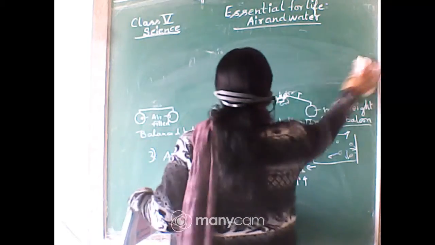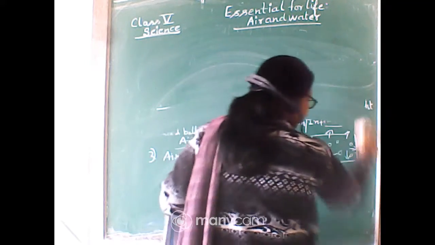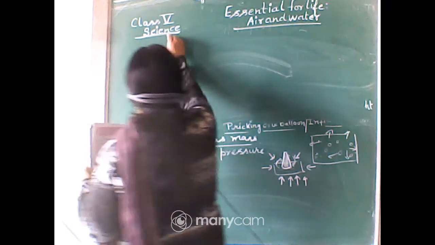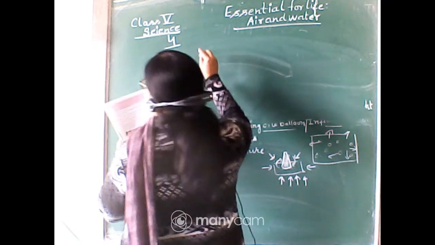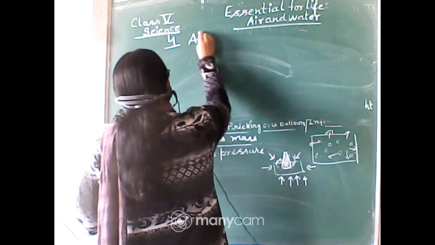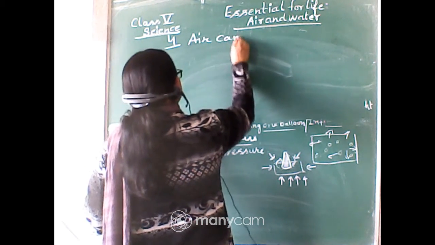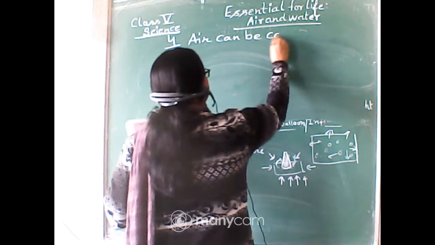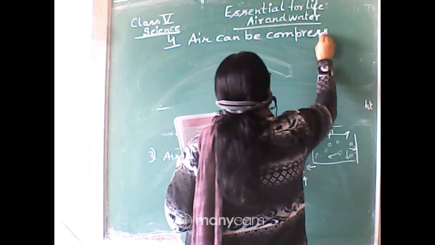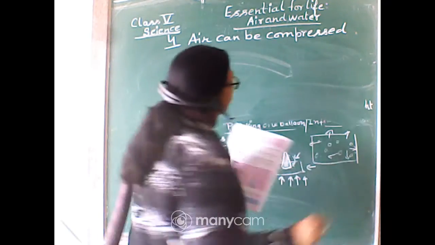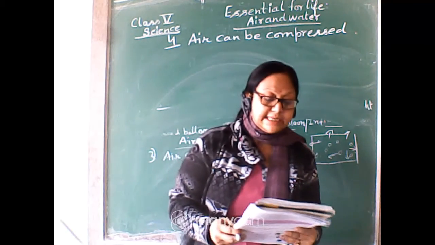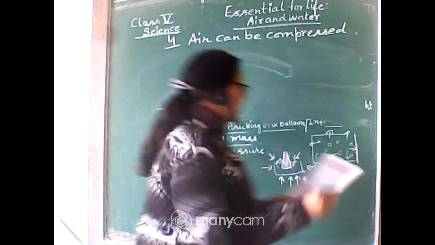So, the fourth property is there. Fourth property is air can be compressed. Now, the next one is air expands on heating and contracts on cooling. So, what is this?